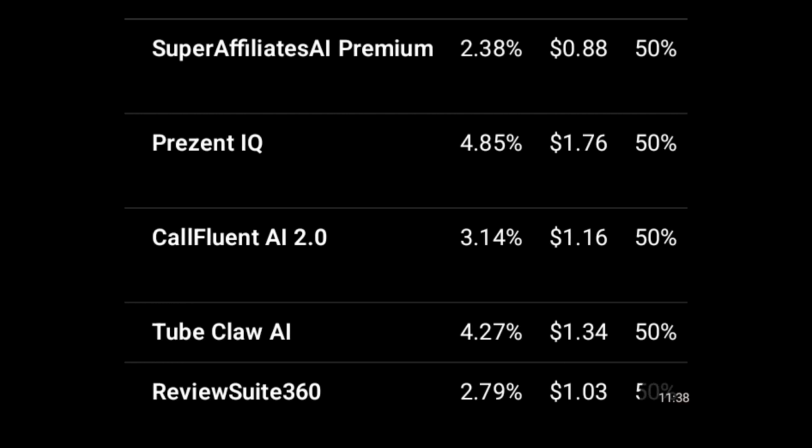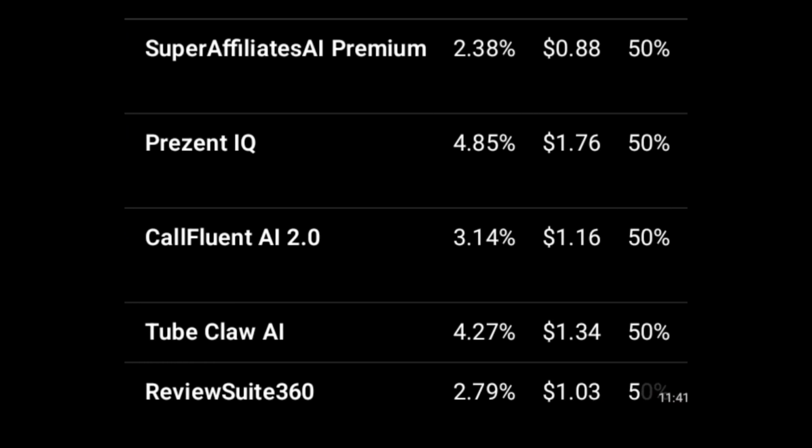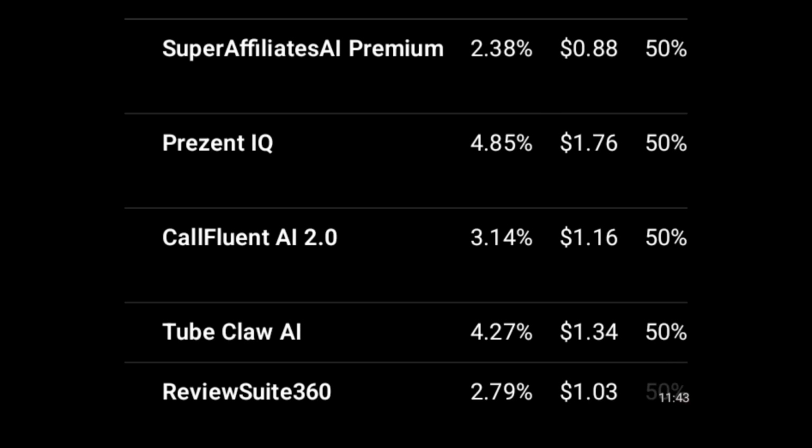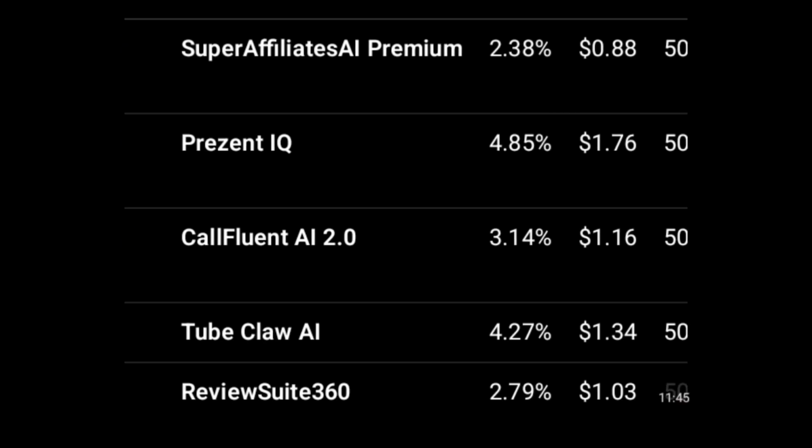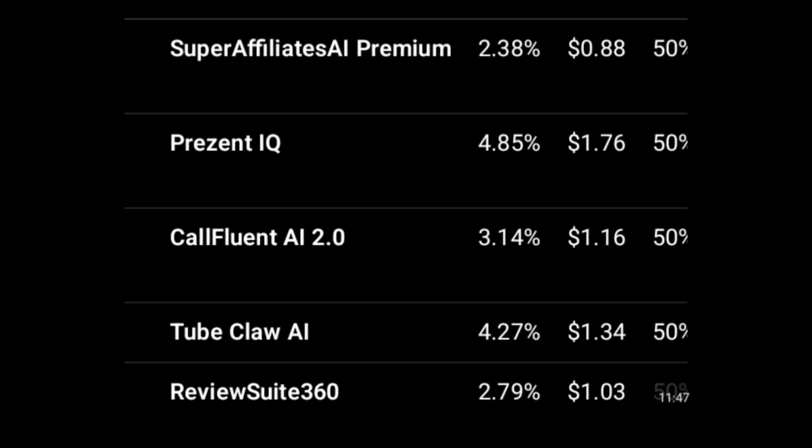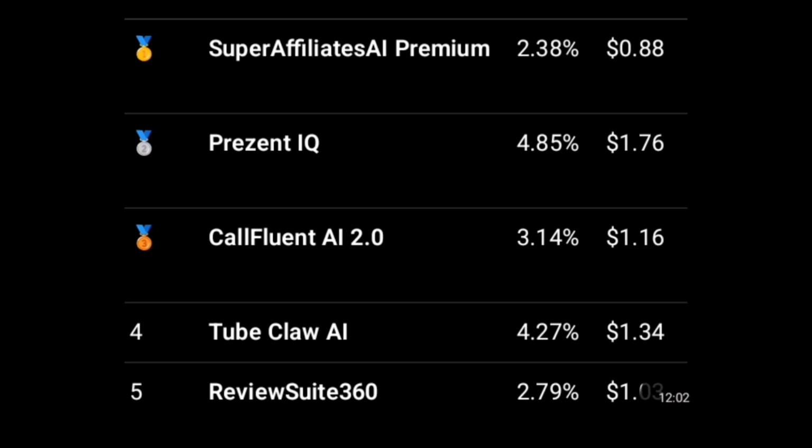Now if you carefully observe this offer that ChatGPT has suggested, you see that this second one has a very good conversion rate. The second and the fourth, even the third also. So we are going to pick one from this. But then let's find out what are these products about.